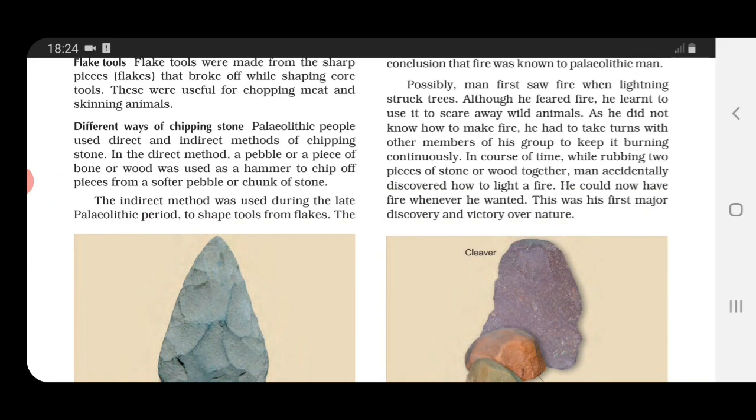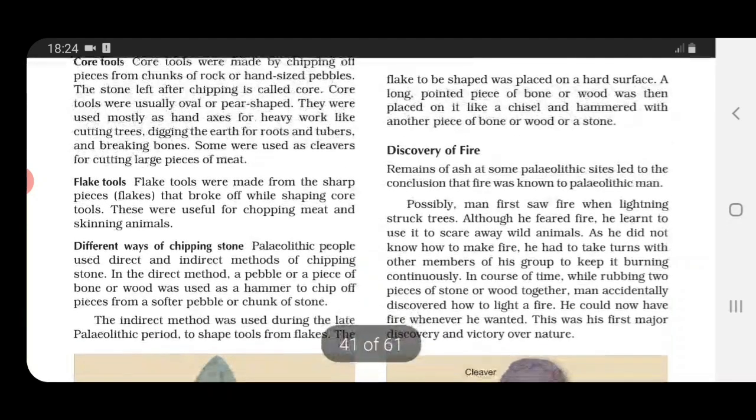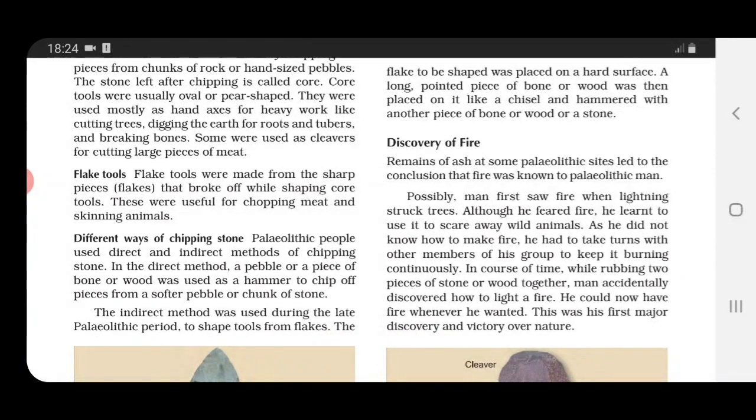Now here what process was followed, see. The flake to be shaped was placed on a hard surface. First of all, the flake which was to be given the shape was placed on a hard surface. Then a long pointed piece of bone or wood was taken and placed on that particular flake, like a chisel, and hammered with another piece of bone or wood or a stone.